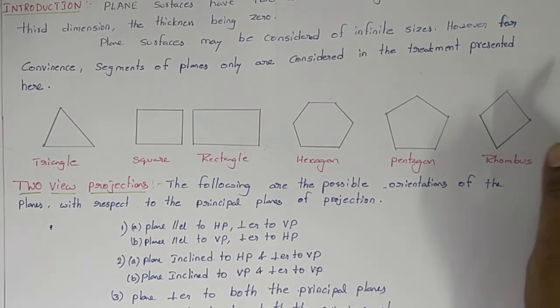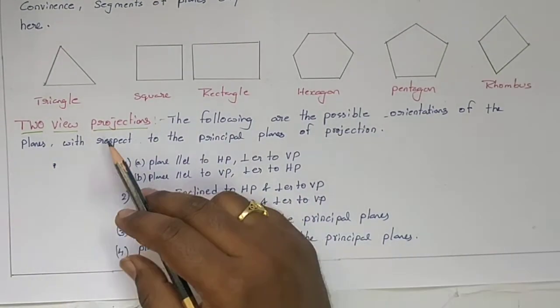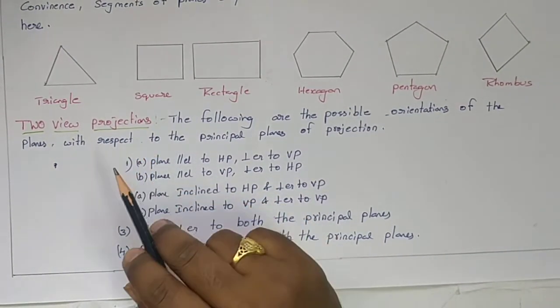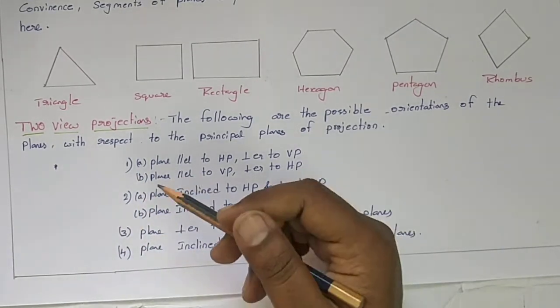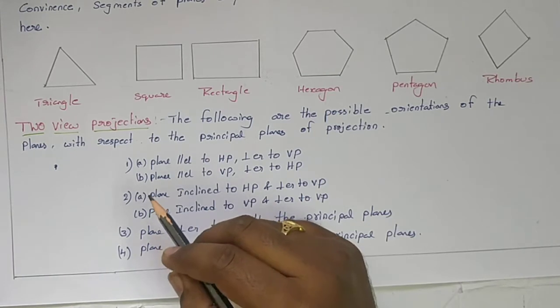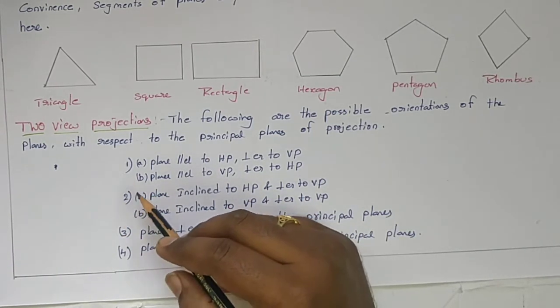These are the different planes used to project the planes. Coming to two view projection, as you already know, that is front view and top view. We have to draw any two views of the object, mainly front view and top view. Three view projection means front view, top view and side view also.